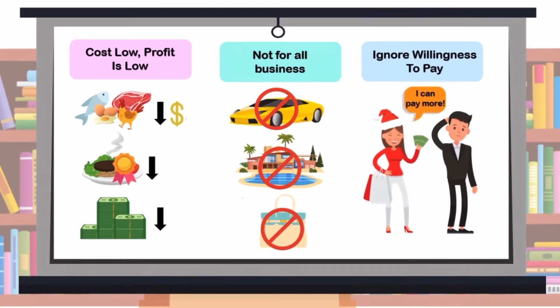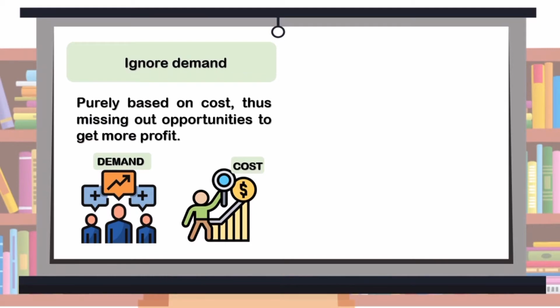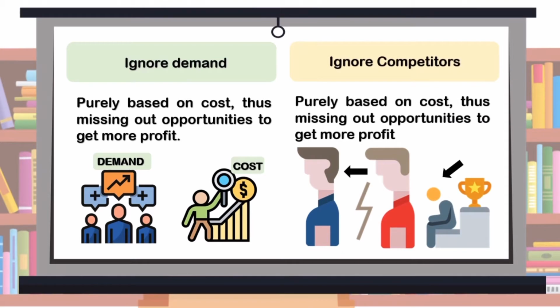It also ignores willingness to pay. When people want to pay more, the company will ignore it. Moreover, this strategy will also ignore demand because it is purely based on cost, so it is missing out on opportunities to get more profit. Apart from that, it also ignores competitors because it is purely based on cost, so it is missing out on opportunities to get more profit.